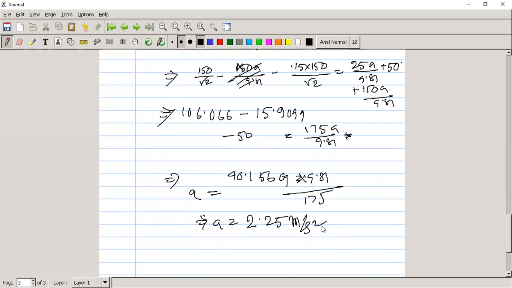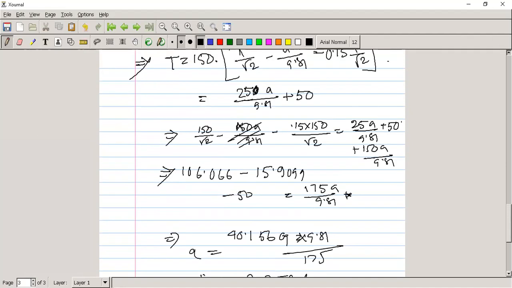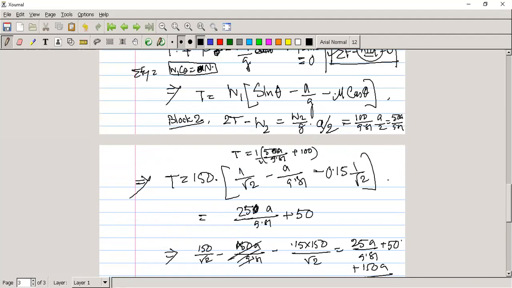Now to find out the tension T, we have to simply put this value here, in the equation here or here, anywhere you can put. So better to put it here, it is quite easy. 25a by 9.81 plus 50.